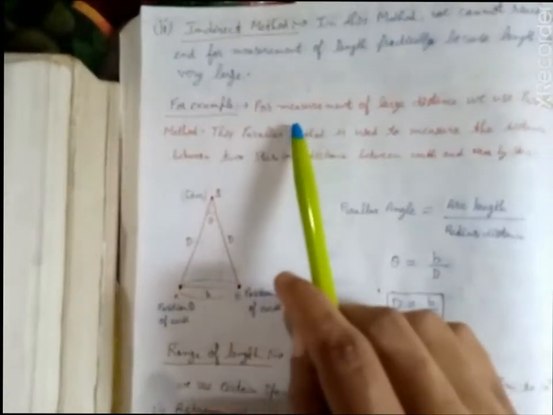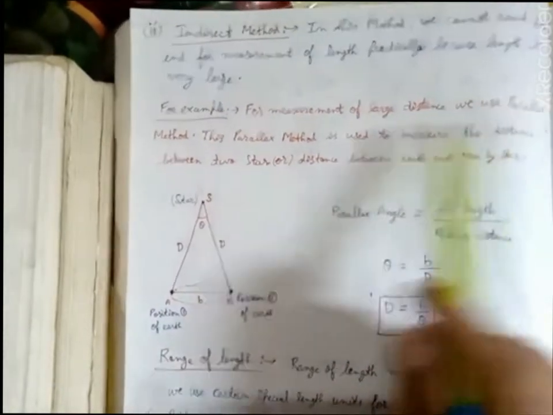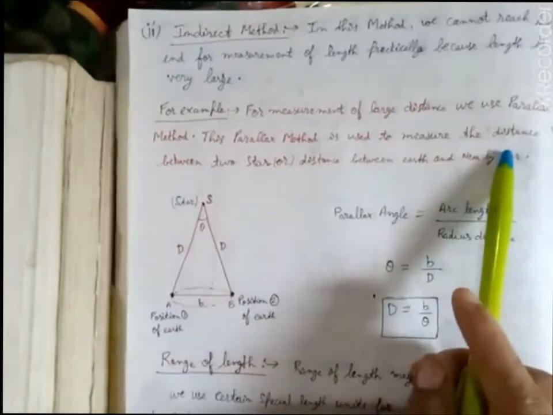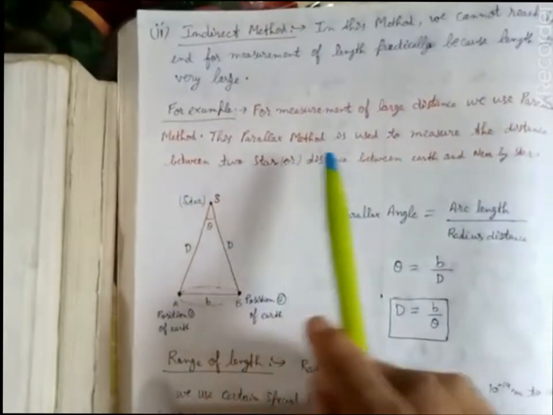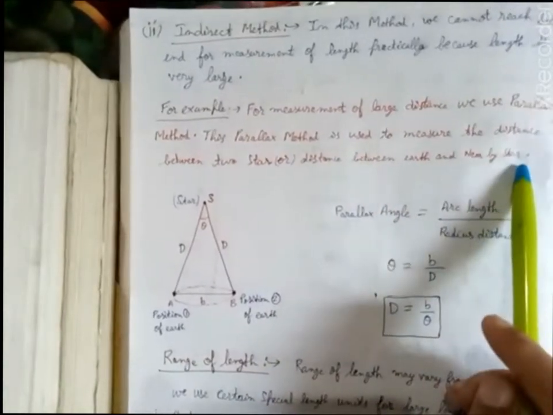For example, for measurement of large distances we use the parallax method. This parallax method is used to measure the distance between two stars or the distance between Earth and a nearby star.